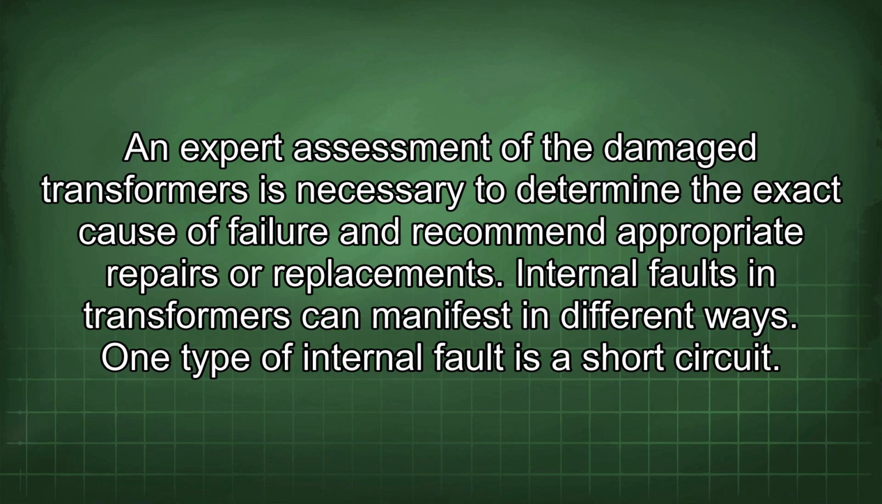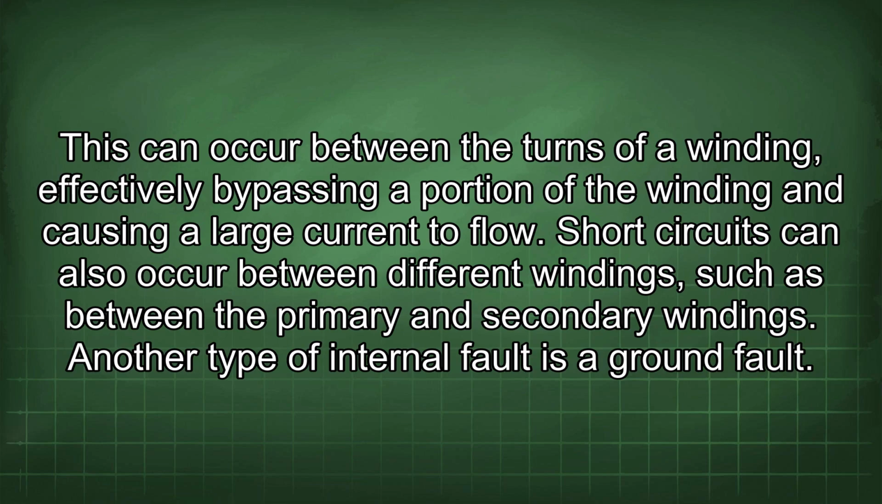Internal faults in transformers can manifest in different ways. One type of internal fault is a short circuit. This can occur between the turns of a winding, effectively bypassing a portion of the winding and causing a large current to flow. Short circuits can also occur between different windings, such as between the primary and secondary windings.